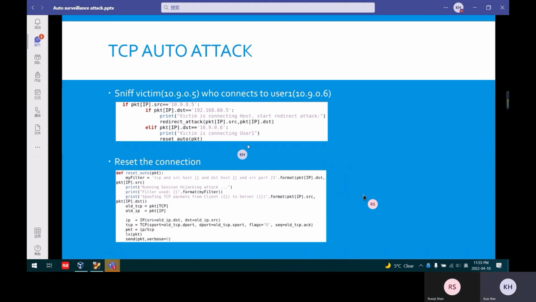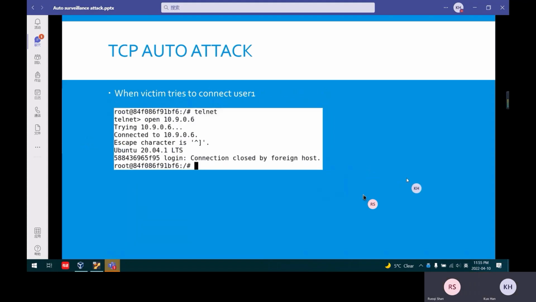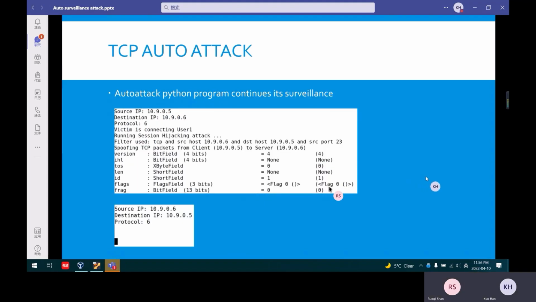Next slide, please. When the victim uses the telnet connection, the result is that the victim will see the disconnection because the connection has been reset, like this. Next slide, please. After that, our auto attack program will continue its surveillance of the previous functions, and it will still sniff the network.